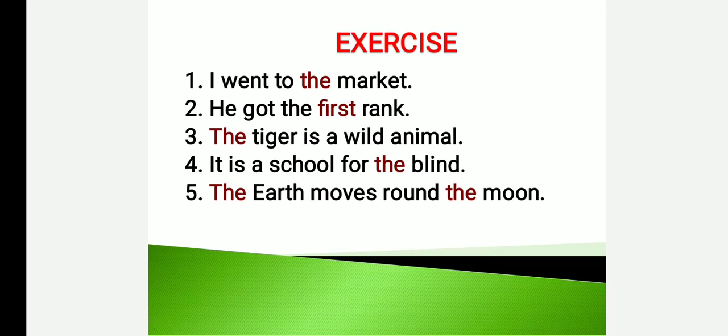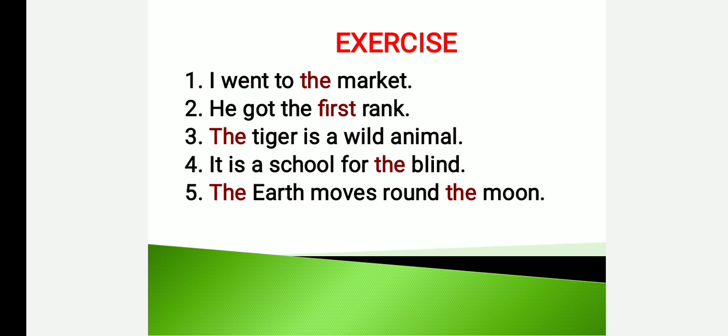So today we have learned about the definite article. So the article "the" is a definite article. It is used to point out a particular thing, and also we can use the definite article to speak about a person whom we have spoken about already. And also we learned about the usage of the definite article, where we have to use the article "the". Let us recall.